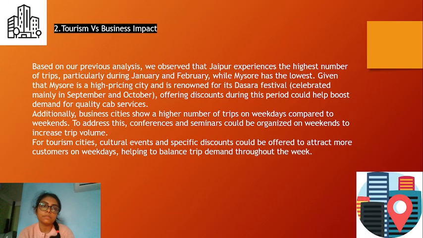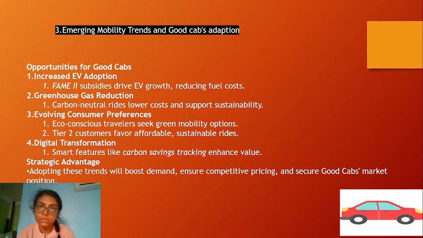Next, the tourism versus business impact. Jaipur experiences the maximum number of trips and Mysore the lowest. We can plan seasonal cultural festivals and attract clients in those months. Tourist cities can also plan festivals and give discounts on weekdays so that they get more trips on weekdays, and similarly business cities can plan for the weekends. This can definitely be implemented with detailed meetings with the stakeholders.